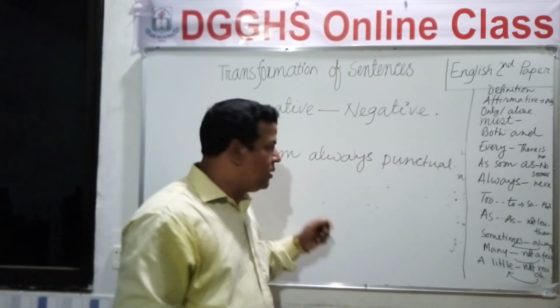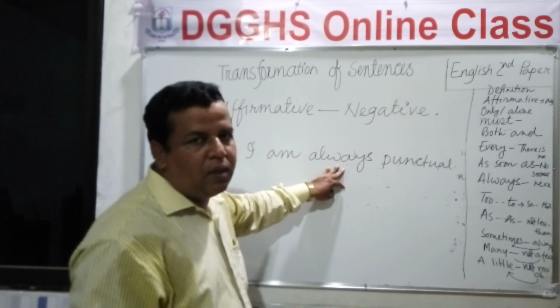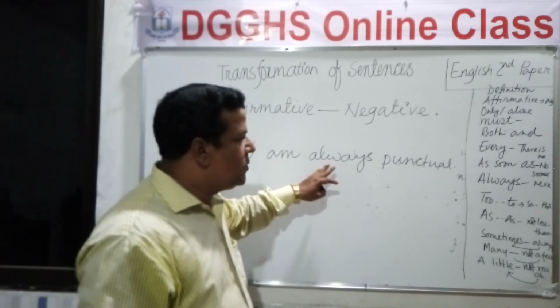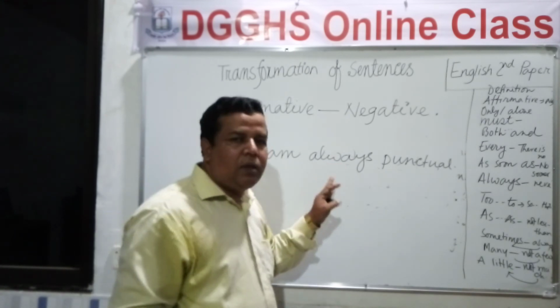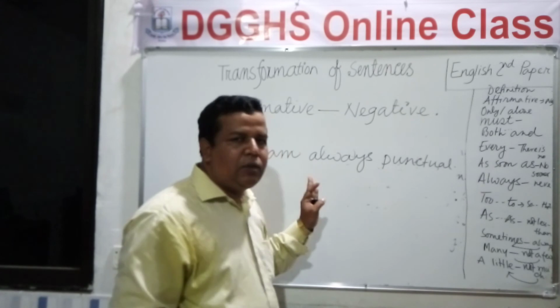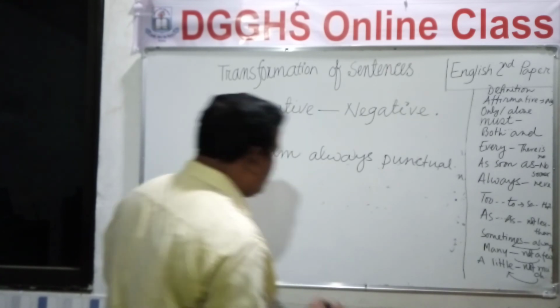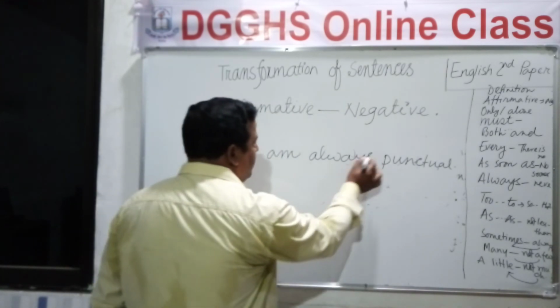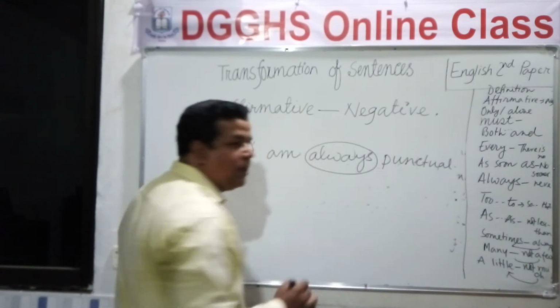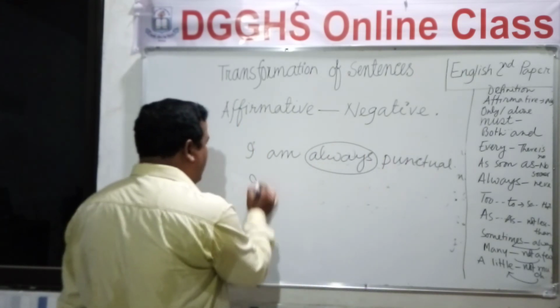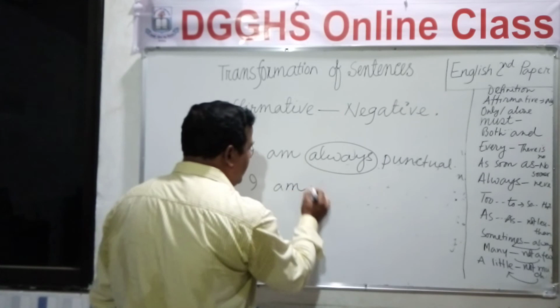In this sentence you see always, and if you want to change it into negative, you will have to follow this rule. What is the rule? In place of always you will write never. I am never,